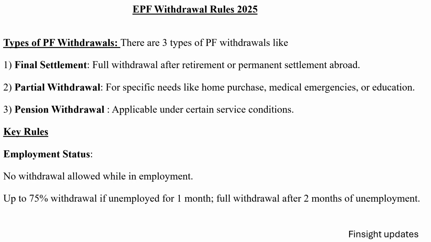In the second case, that is partial withdrawal, if there are specific needs like home purchase, medical emergency or education, we can do the partial withdrawal. We will discuss it later in this video. And in the third scenario, pension withdrawal, we can withdraw the pension under certain service conditions.